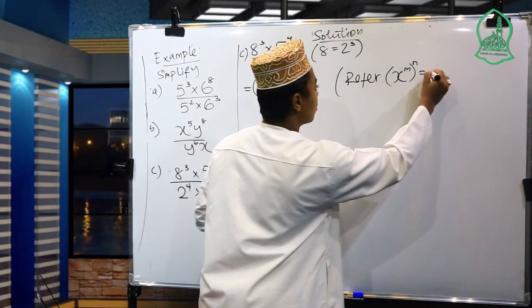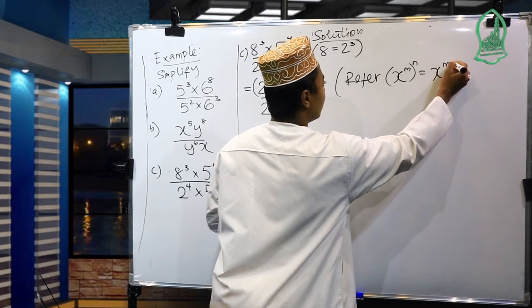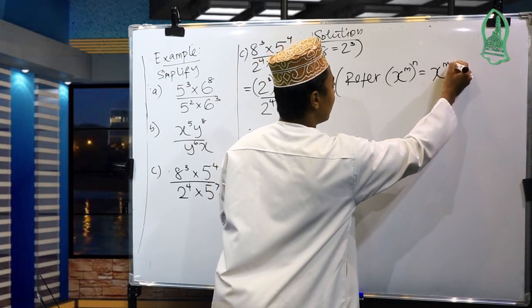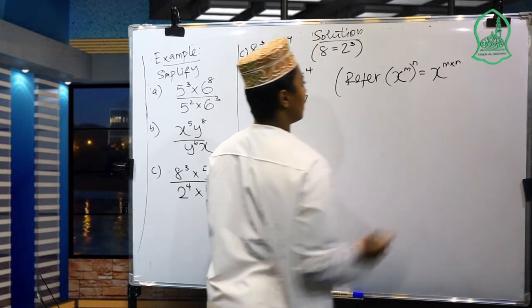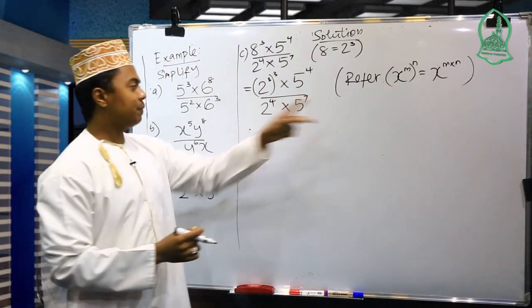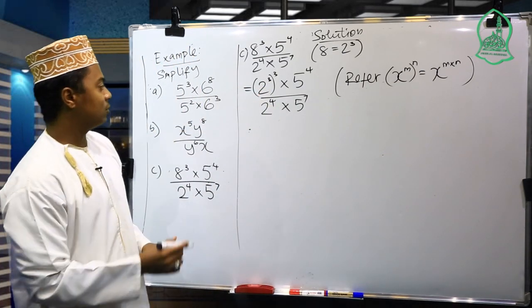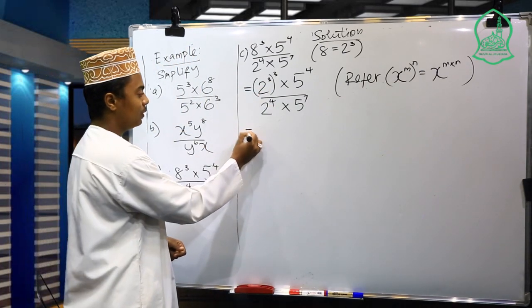So in the first law, we get x to the power of m multiplied by n. That becomes the answer. So if you refer to this first law, we're going to continue with that to the next step.